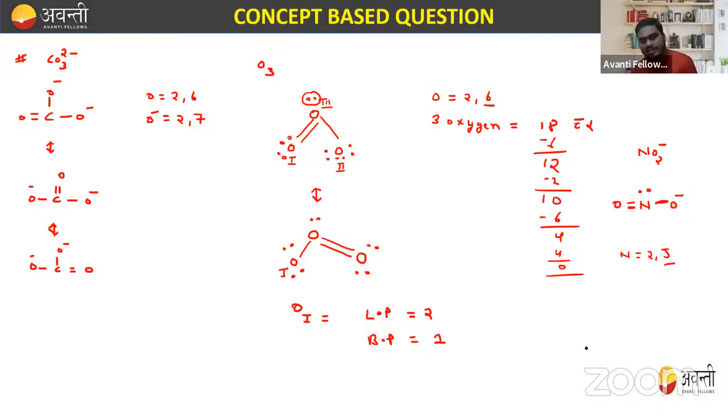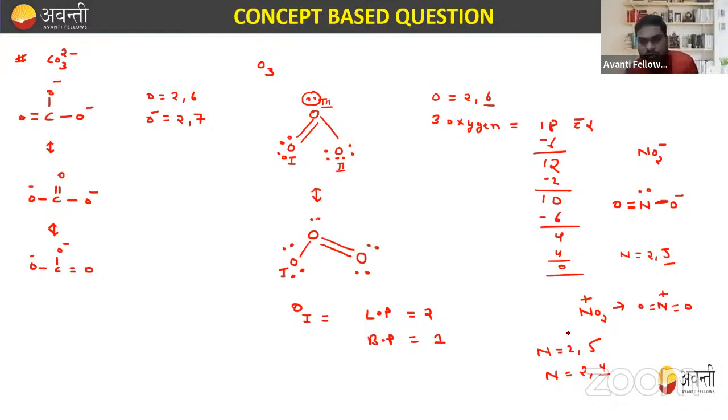Similarly, if someone asks how to draw the diagram of NO2 plus, how will you draw it? We know that this is N, this is O, this is O. So NO2 plus means what? We know that N has electronic configuration 2, 5. So now in this case, it has electronic configuration 2, 4, right? So this will form a double bond and a double bond, and it has one positive charge, right?